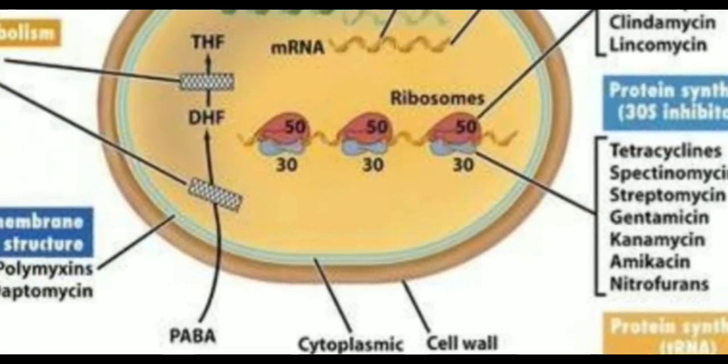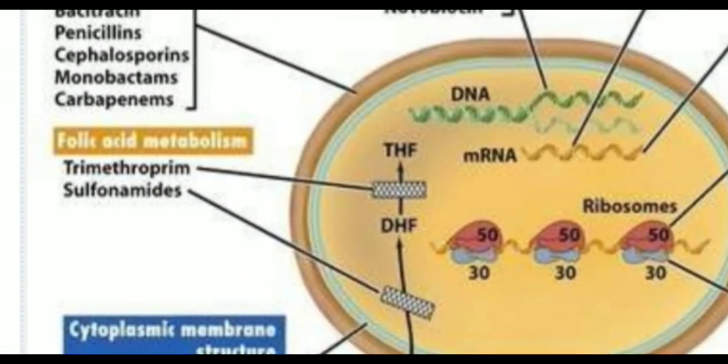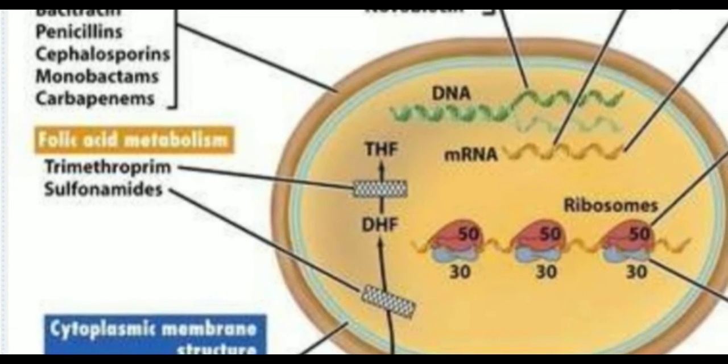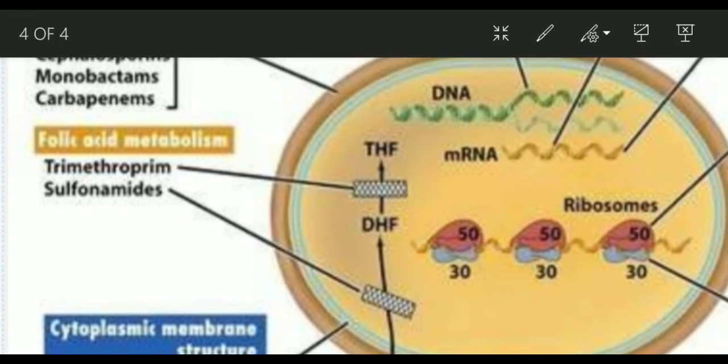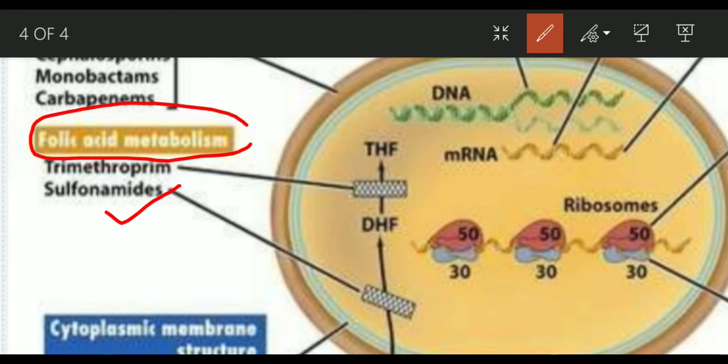Then the last one will be metabolic inhibitors, right? That means they inhibit some of the metabolic activities of the cell, right? So the most important ones are the sulfonamides and trimethoprim. They are folic acid inhibitors. They interfere with the folic acid metabolism.